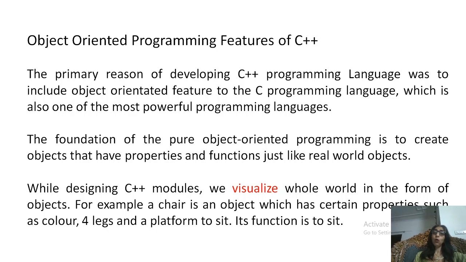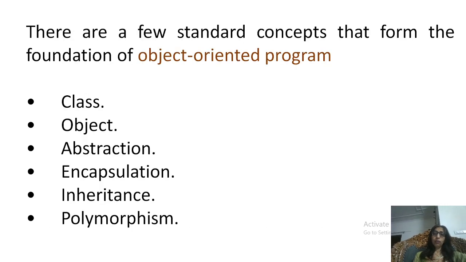This is OOPS. In real life also we think in terms of objects. There are a few standard concepts that are the foundation of object oriented programming, and these concepts are class, objects, abstraction, encapsulation, inheritance and polymorphism.